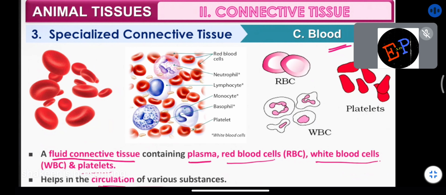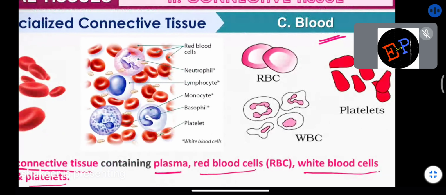Now see the different cells which are present. This is the structure of RBCs, a plate-like structure with a small cavity. This is the structure of WBC, white blood corpuscles, and this is the shape of the blood platelets.